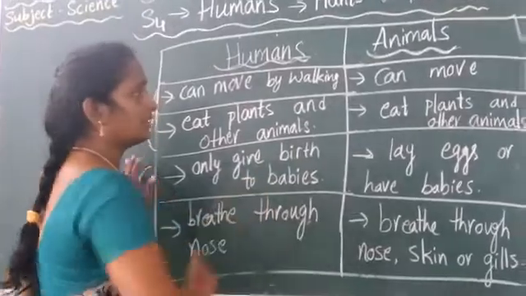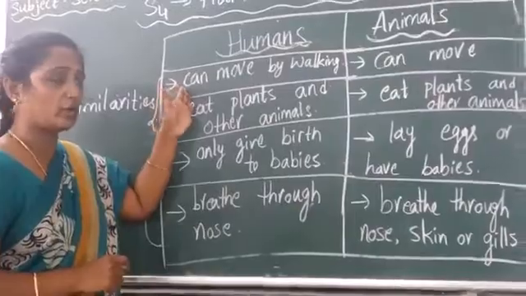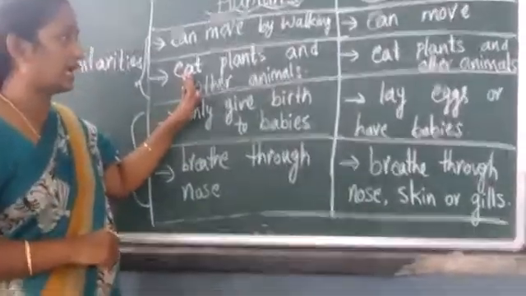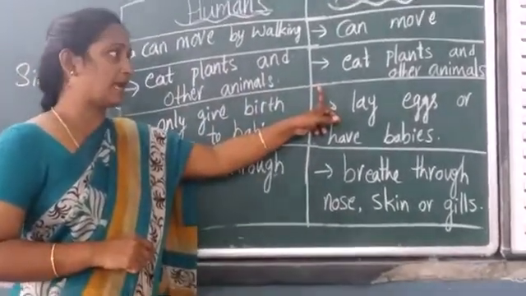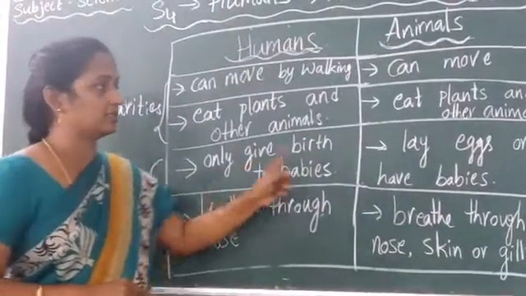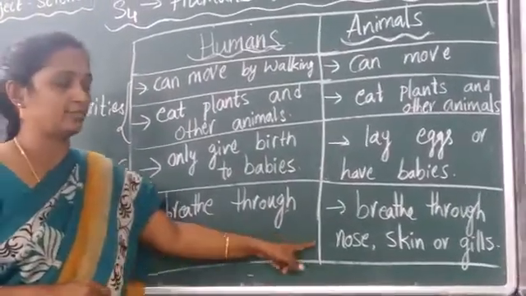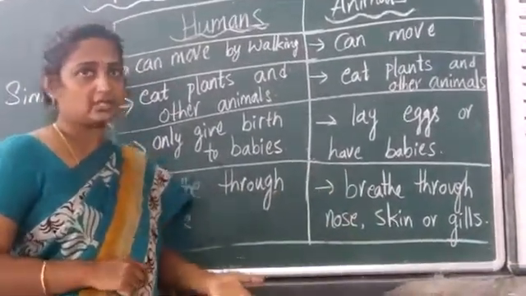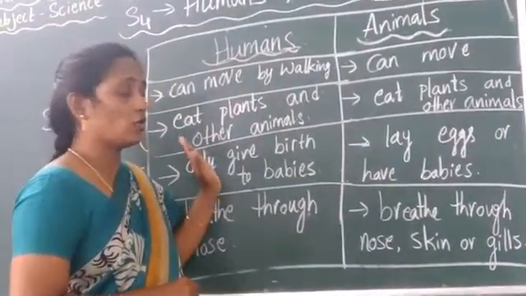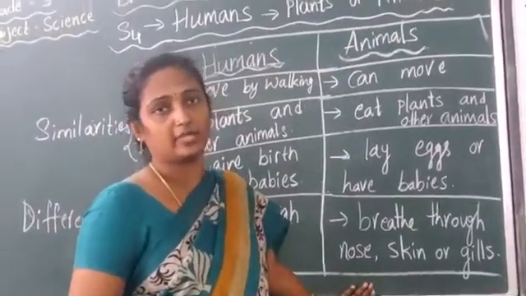So here these two are the similar features which show humans and animals, and these two are the differences. Similarities, what are the similarities? Humans can move by walking. The animals also can move by walking. They depend on plants. They eat plants and other animals. Animals also eat plants and other animals. The differences: humans only give birth to babies, animals lay eggs and have babies. And humans breathe through nose, while animals breathe through nose, skin or gills. By these features we can say that humans are more similar to the animals.